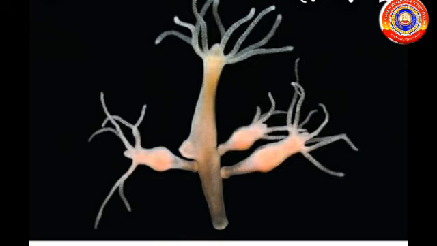In hydra, buds are formed in the parent body. When it grows, it separates itself from the parent body and develops into a new organism. This method is called budding.